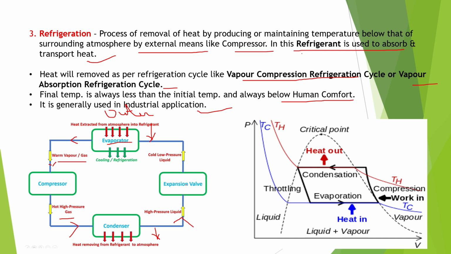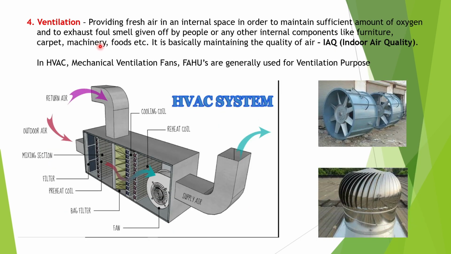In the expansion valve, the refrigerant is converted into cold low pressure liquid. The expansion valve reduces the pressure of the refrigerant, and it is again converted into cold low pressure liquid, which is now ready to suck the heat from the outer atmosphere. This cycle continues, and heat is absorbed from the surroundings and rejected to the outer atmosphere. So this is the complete vapor compression refrigeration system, which works in our air conditioners and all. Now come to ventilation.